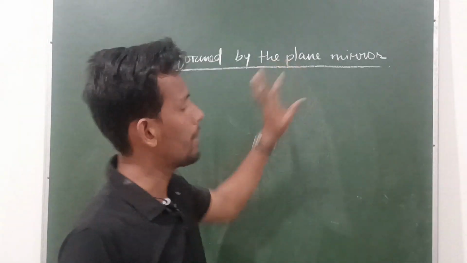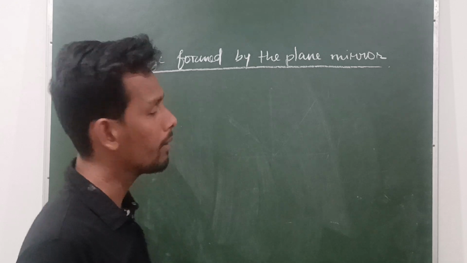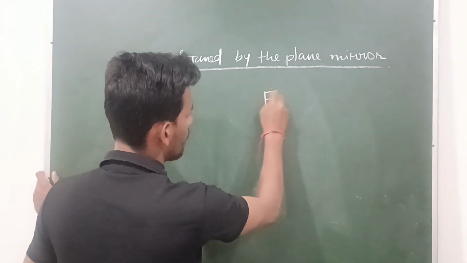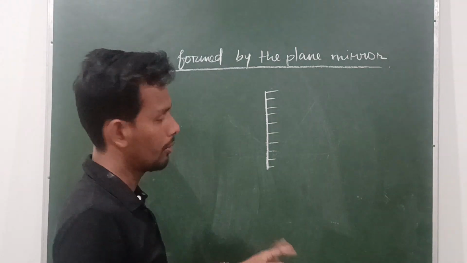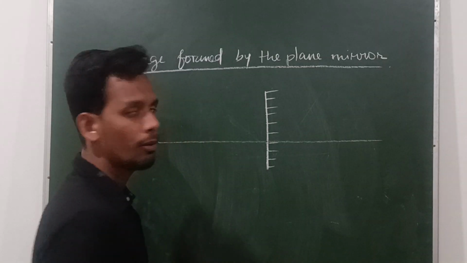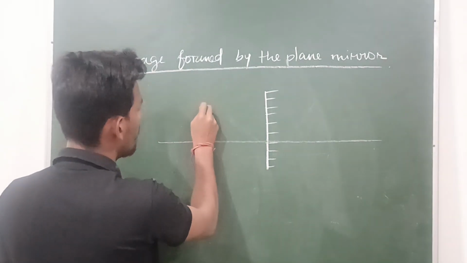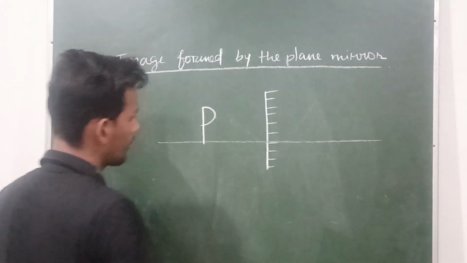Okay, now based on the plane mirror, we will see the image of a plane mirror. How is the image formed in a plane mirror? Suppose you have a plane mirror, like the mirror you have in your home. Suppose an object is standing like this.